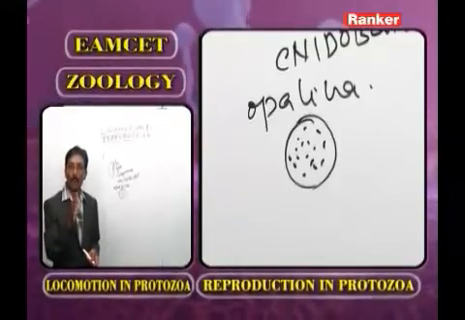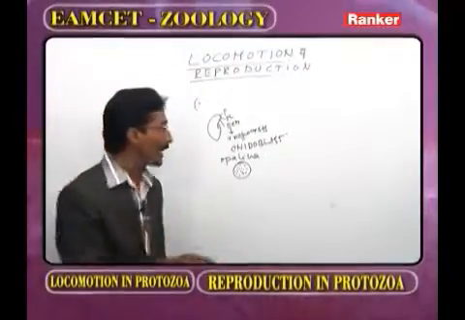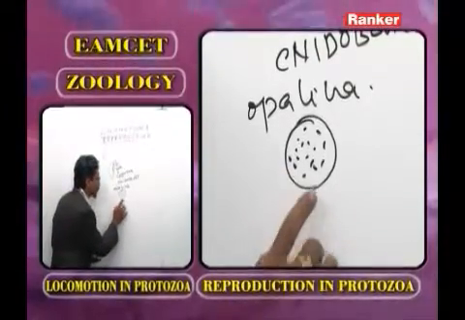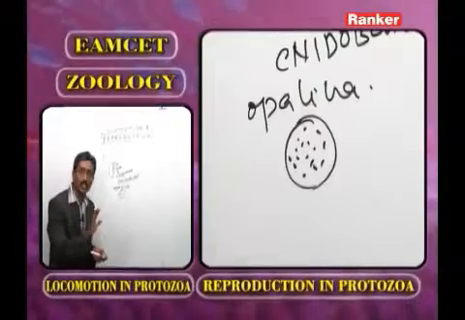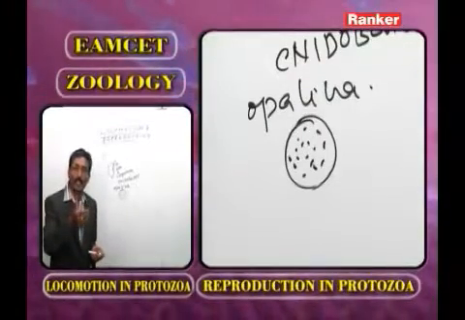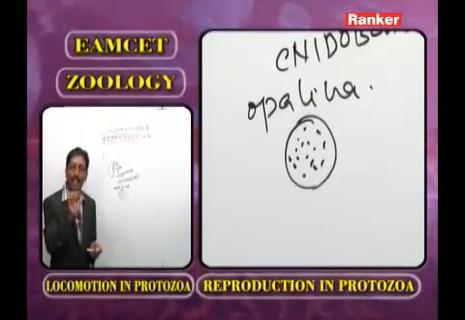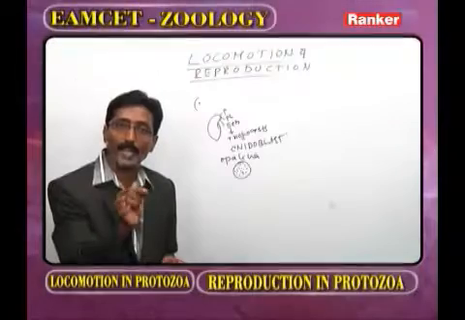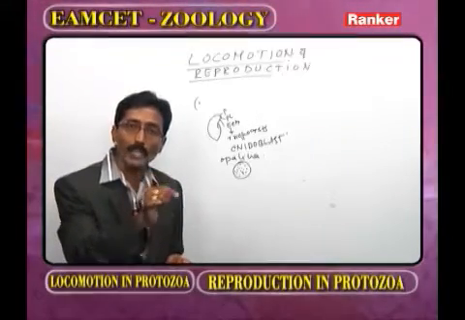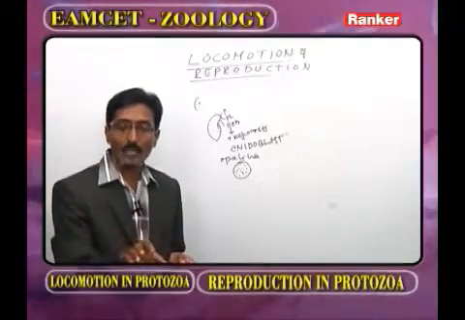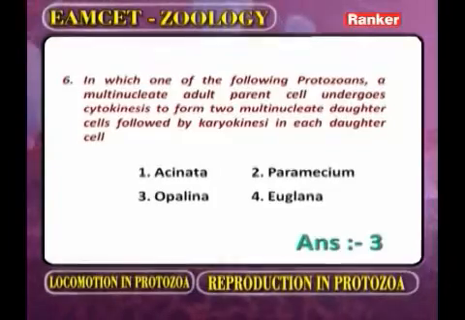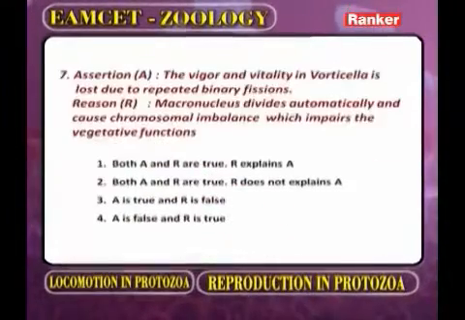In the body of Opalina, or superclass Opalinata, asexual reproduction is by plasmotomy. During plasmotomy only the cytoplasm divides but not the nuclei. The parent body is converted into two daughter cells. In each daughter cell the number of nuclei is less than that present in the body of the parent. Based on this information, what is the correct answer? Acineta, Paramecium, Opalina and Euglena. The correct answer is Opalina. Now move to the next question.